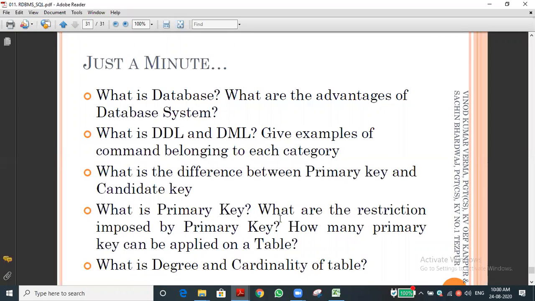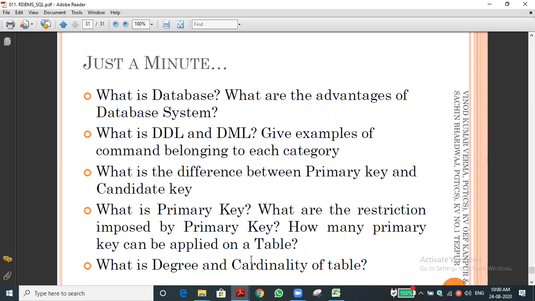Again, the same question. What is the primary key? What is the restriction imposed on primary key? Restriction means, of course, it should be unique. It should be a distinct value. Value should not be null. Null means it should not be empty. Definitely, we should give some value. How many primary keys can be applied on the table?